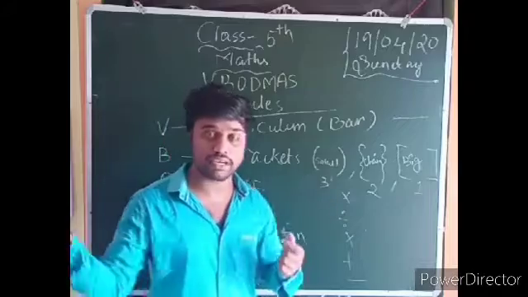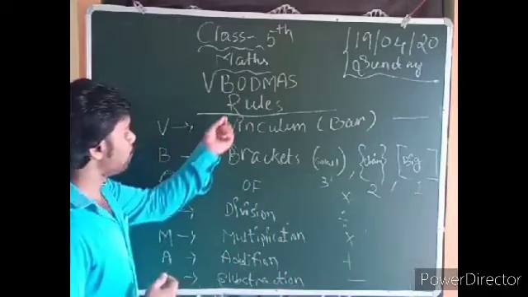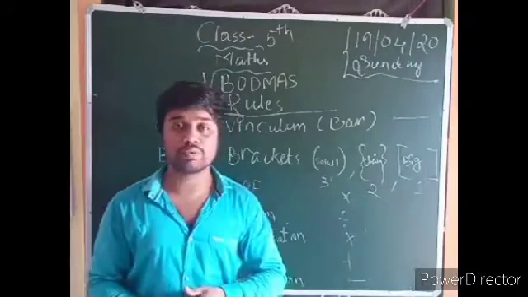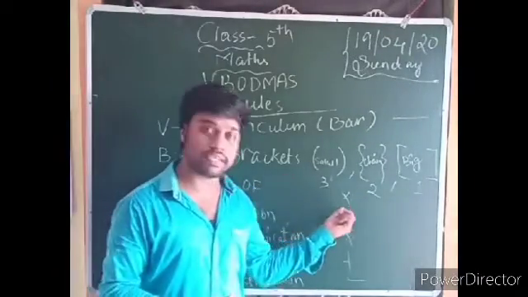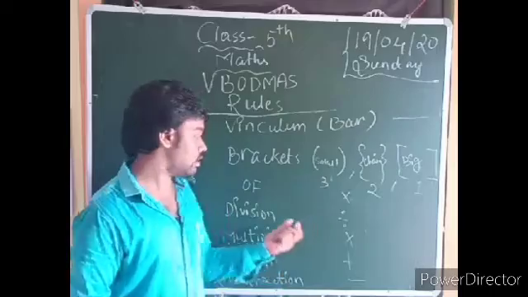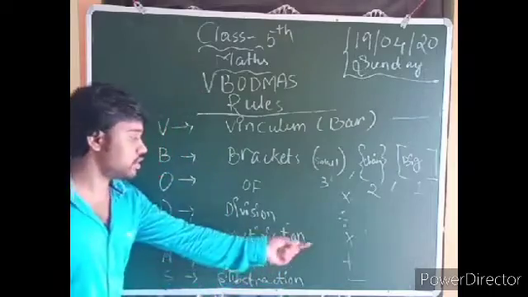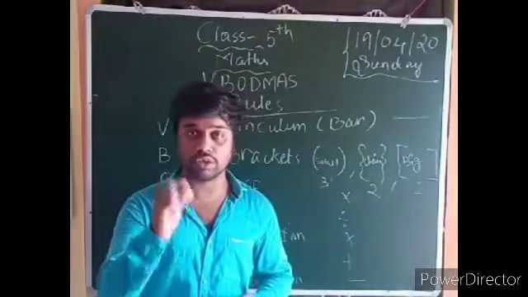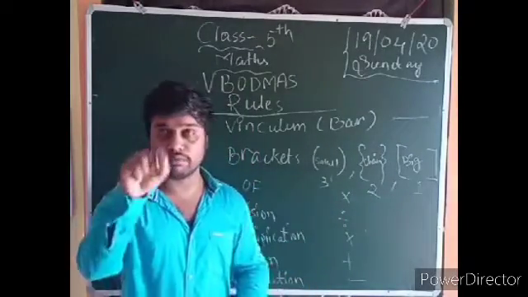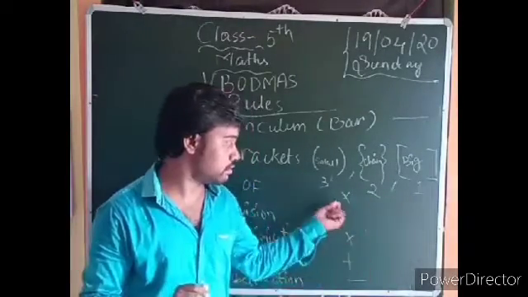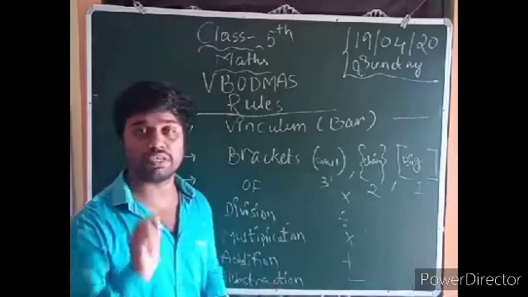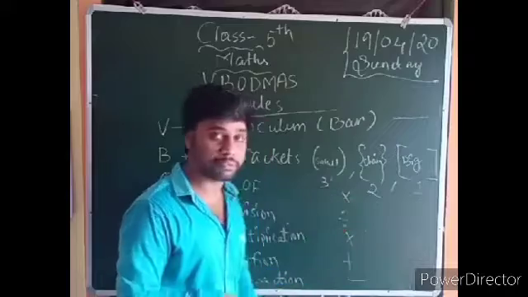After B comes O, and O means of. Of means into, that is multiplication. If any question has of, you can directly multiply and keep the sign as into.